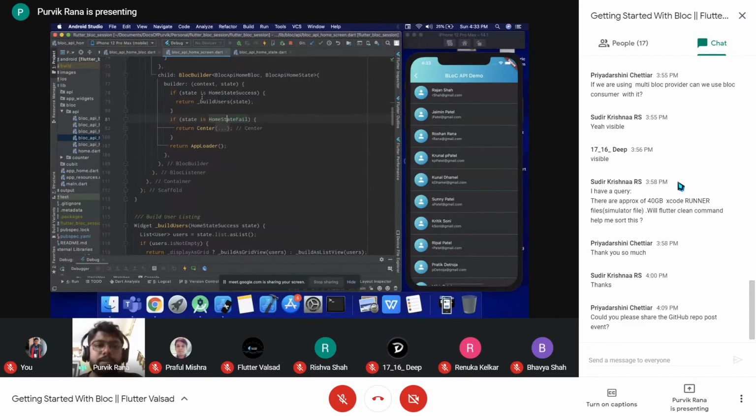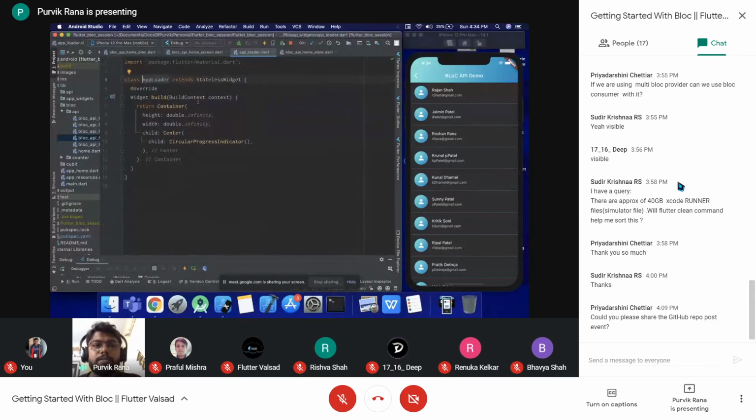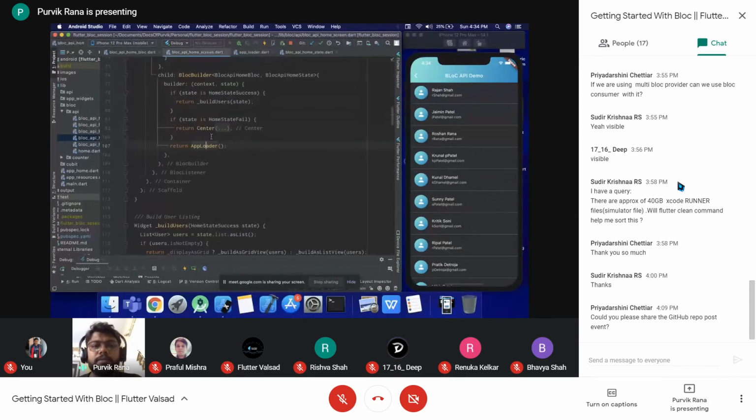Initially we are not handling the initial state over here. As you can see, we only check if our state is home state success or if our state is home state fail, and only then are we returning specific components from here. But by default, what if it is not there, if any state we are not comparing, then the default thing that we are returning from over here is the loader. So app loader is nothing, it is just a circular progress indicator that we are returning. So initially for any other state, the app loader will be displayed.